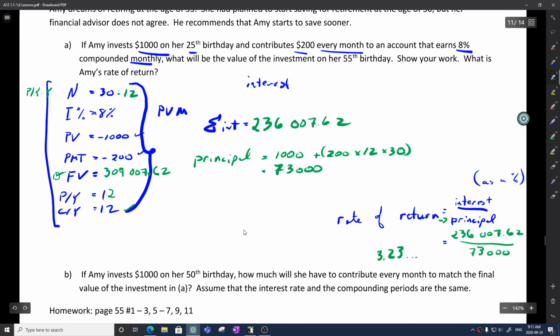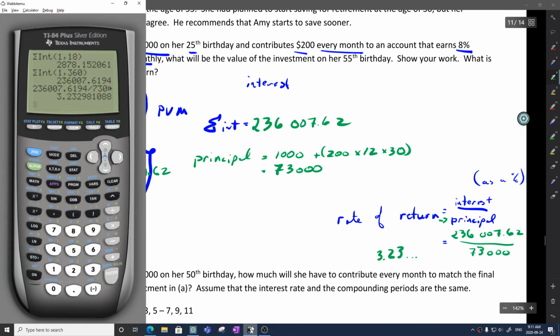3.23. Now, what does this mean? Well, I have to express it as a percent. So really, I have to multiply this number by 100 to express it as a percent. Now this seems very impressive, but it is the nature of investing.